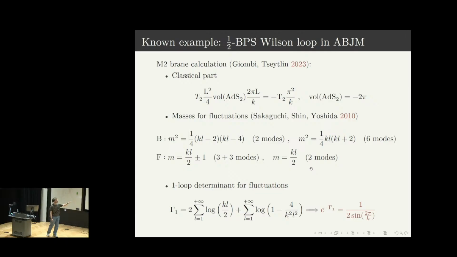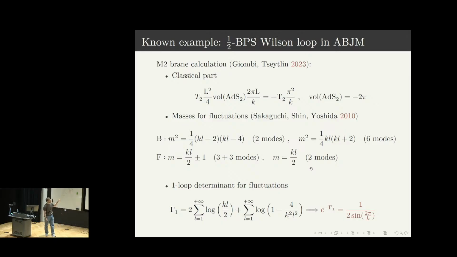Similarly, there are six modes which correspond to the directions in CP3. As one may expect, when L equals 0 these are six massless modes, but they also get shifted for the M2-brane due to a non-trivial connection in the normal bundle.